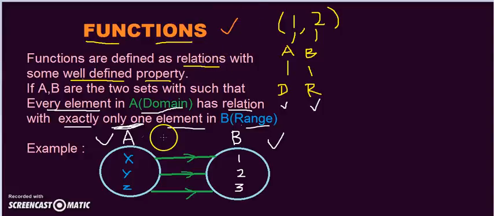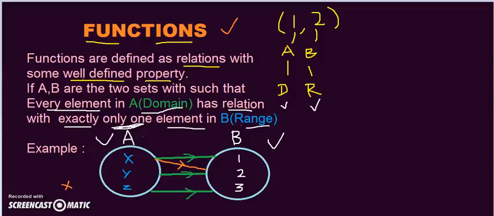For example, if you have two arrows coming from X, so X has two outputs, or X is linked with two elements from B, then that is not a function. We don't call that a function.